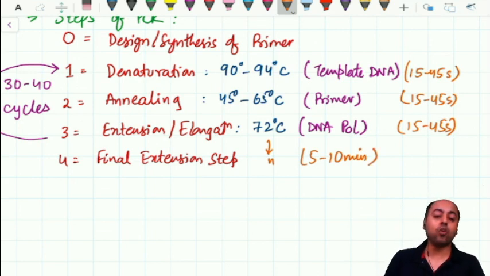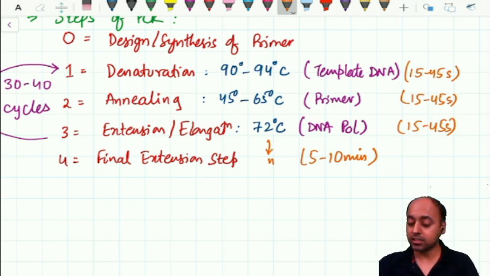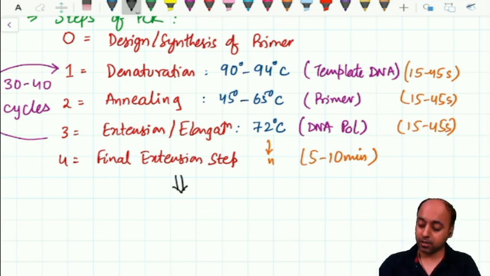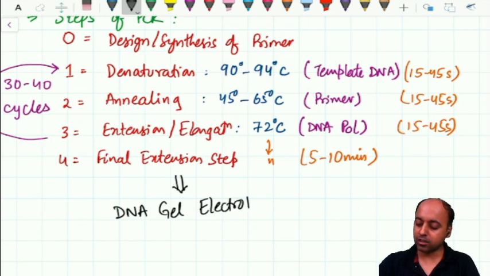Alright, so it is a much longer step. Once the final extension step is performed, the PCR is deemed to be completed, and then you perform the DNA gel electrophoresis. This is how it is done.